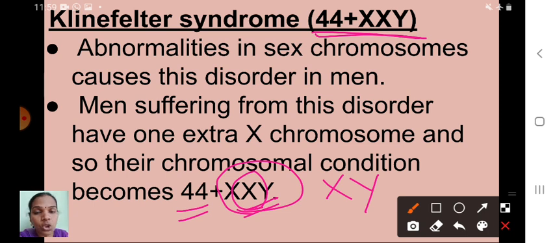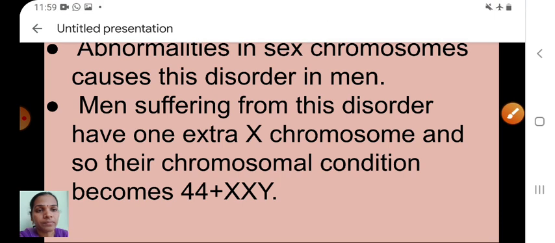But in Turner syndrome, one X is less. Instead of XX, there was only X. Here, abnormalities in sex chromosomes cause this disorder in men. Men suffering from this disorder have one extra X chromosome, and so their chromosomal condition becomes 44 plus XXY.